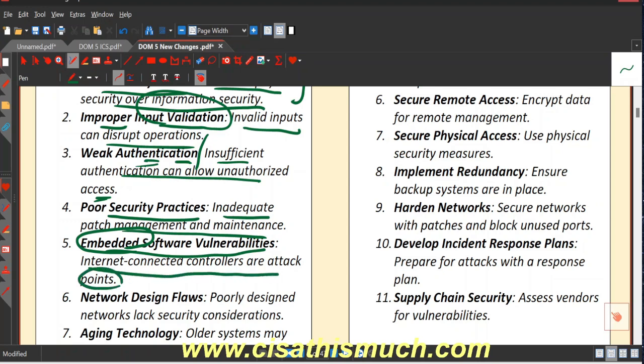Let's say the organization has a lot of ICS systems, and one of the systems is internet connected. If there is some exploitation in that specific system, the other systems might get impacted. If one system is impacted, it can impact the other systems as well.